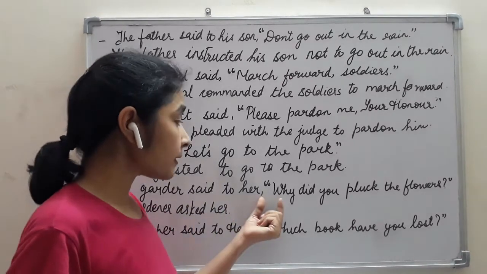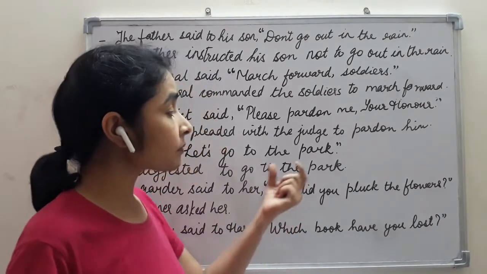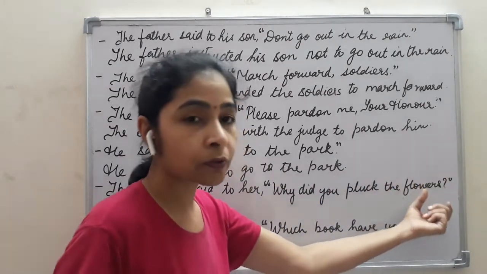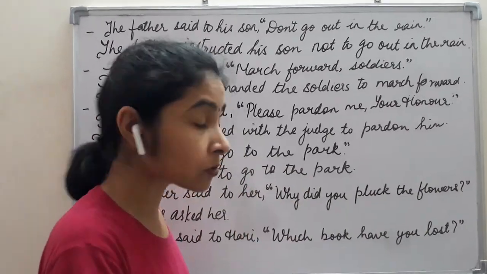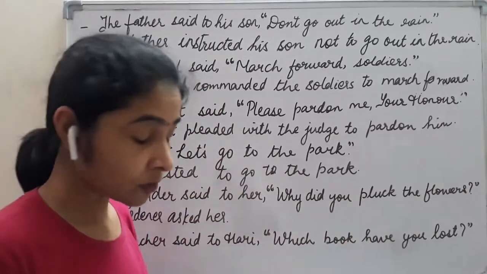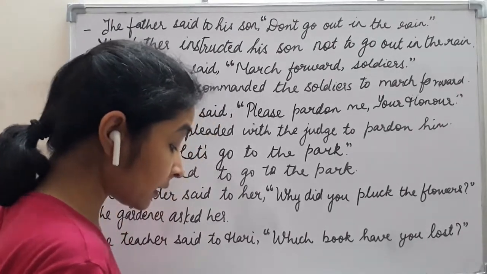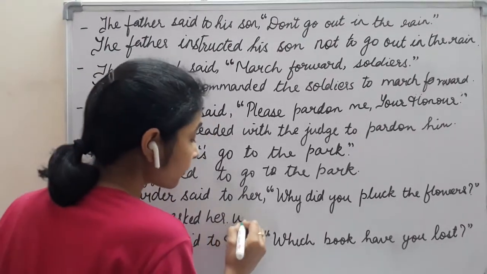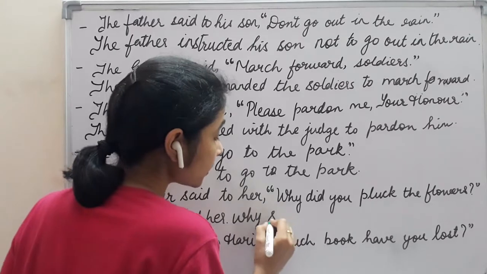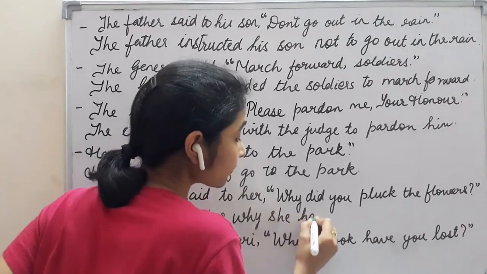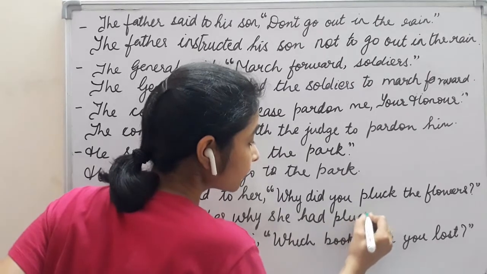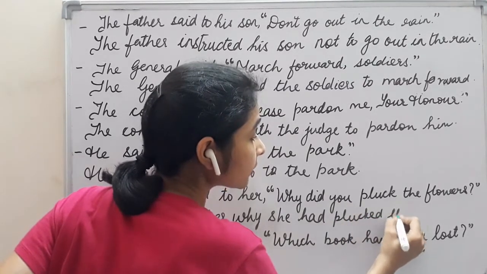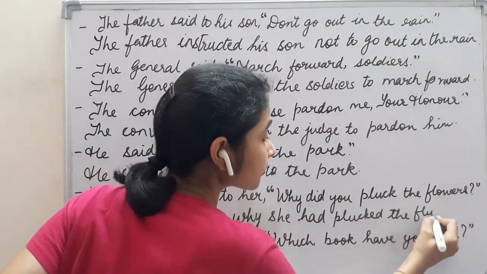Now it is an interrogative sentence, but in the end we cannot put the question mark. We are changing it into indirect or reported speech, so it will take the assertive form. So how will we change it? Why she had plucked the flowers.